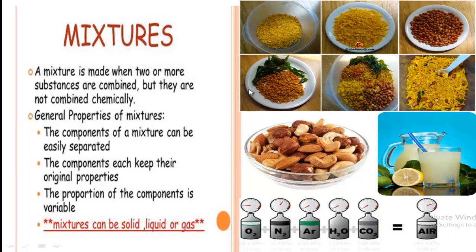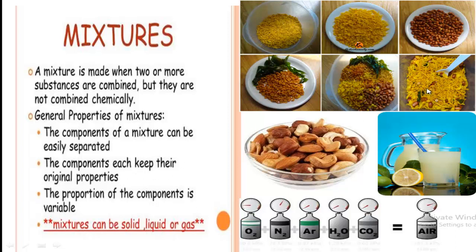Understood, my dear students? Now follow the properties of a mixture. The components of a mixture can be easily separated. Yes, we can easily separate the components of this mixture. The components each keep their original properties.